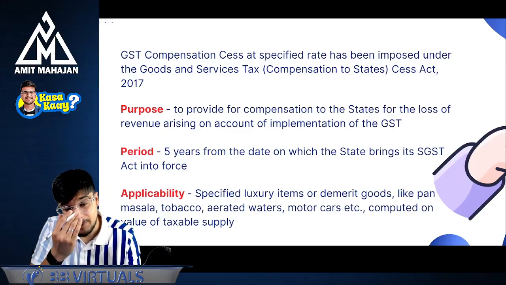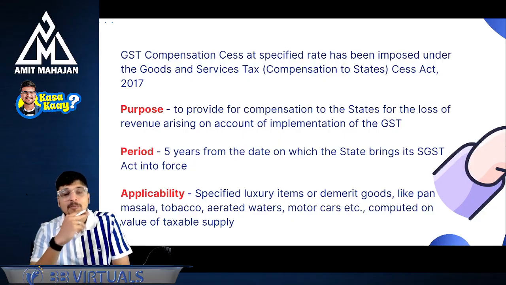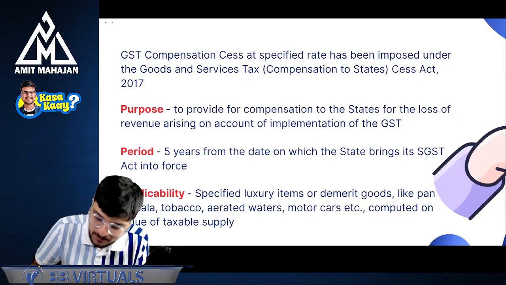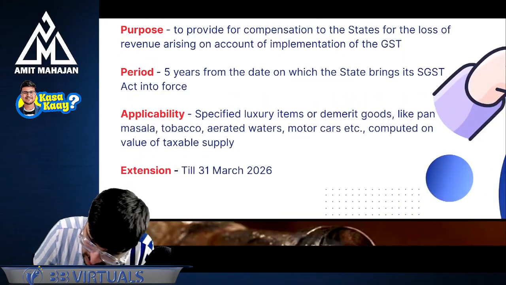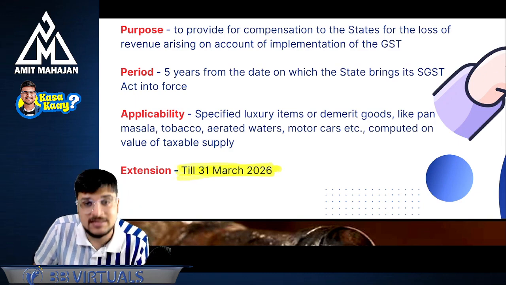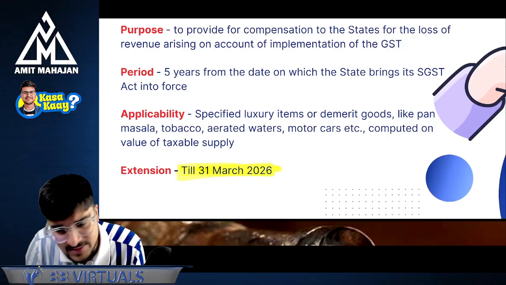Understanding? Perfect. So in the year 2022, 5 years should be completed, right? No, they extended the time period for charging GST compensation cess till 31st of March 2026. And they said till 31st of March 2026, we will continue charging GST compensation.